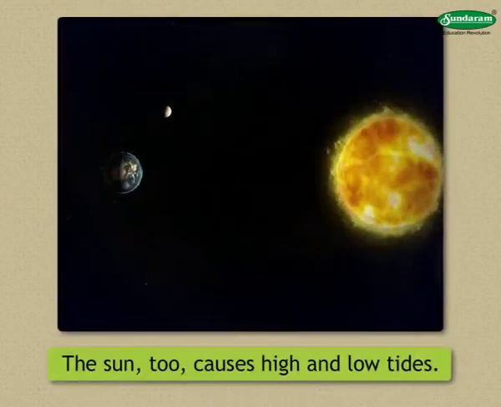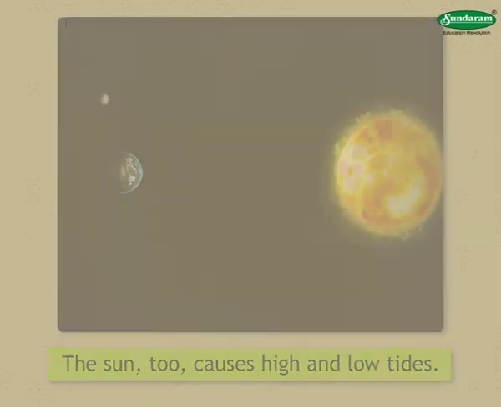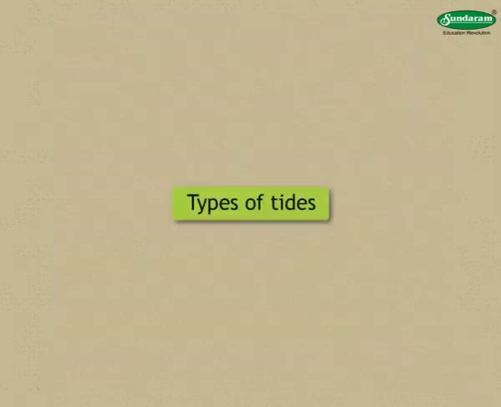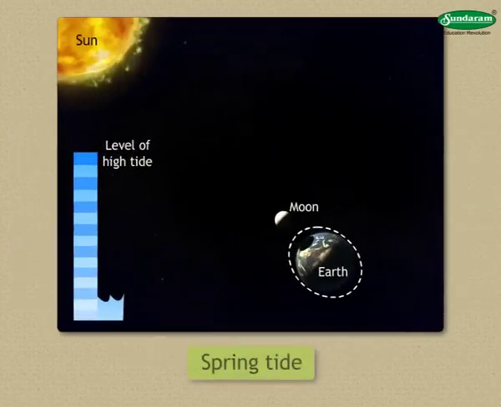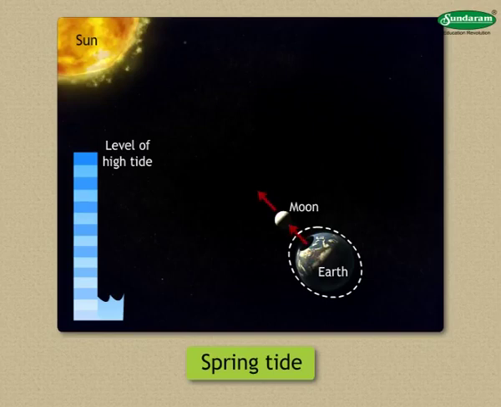In the same way, the sun too causes high and low tides. Types of tides. The following are the two main types of tides. First type is spring tide. The forces of the moon and the sun generating tides operate in one and the same direction on the new moon and the full moon days. This tide is called spring tide.